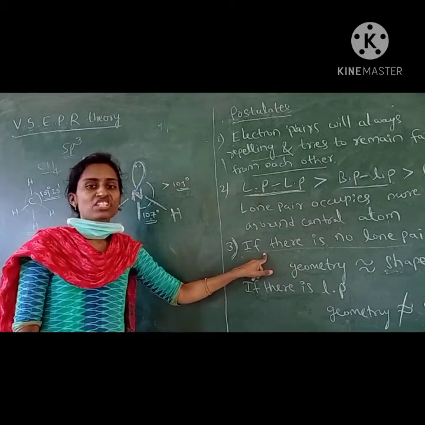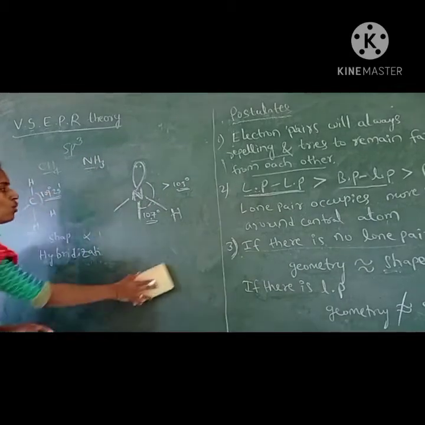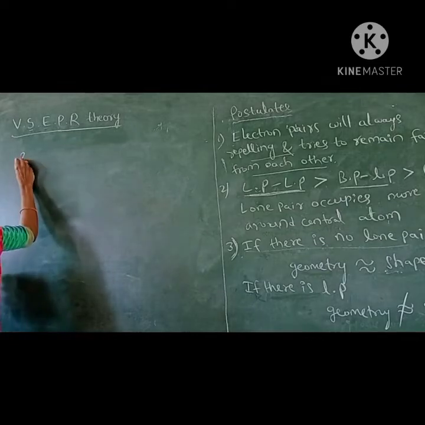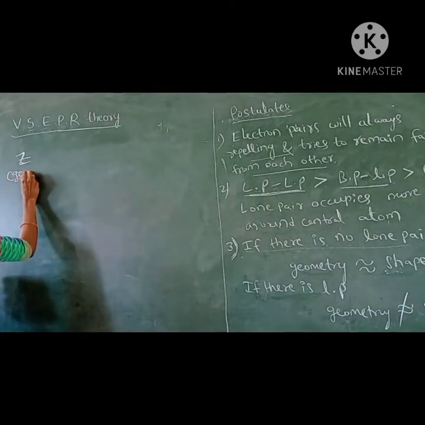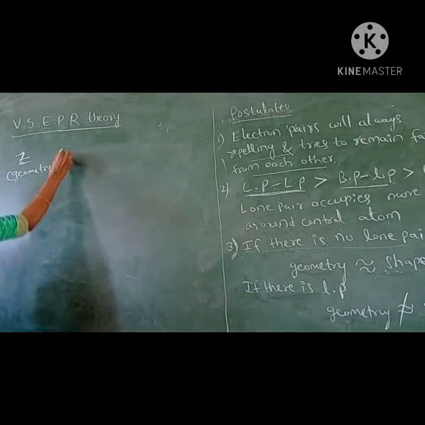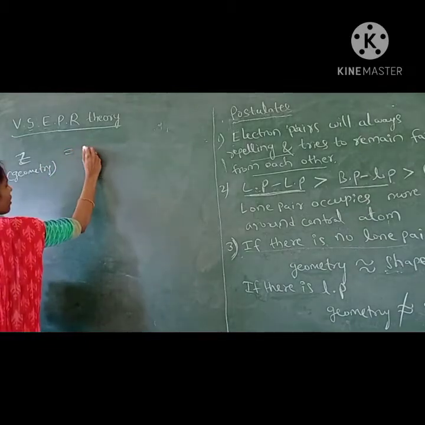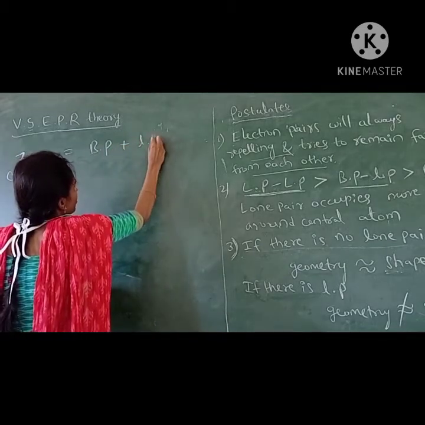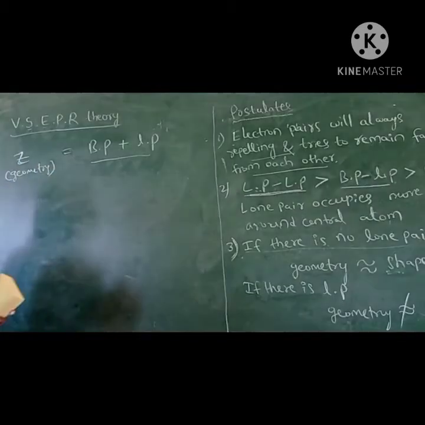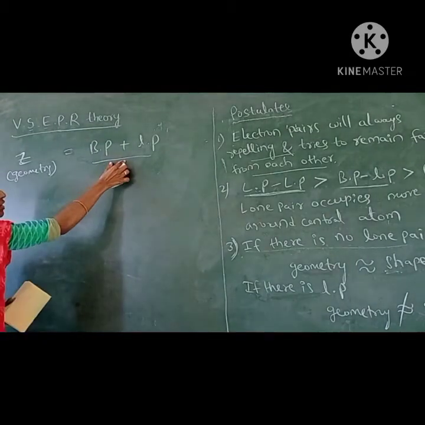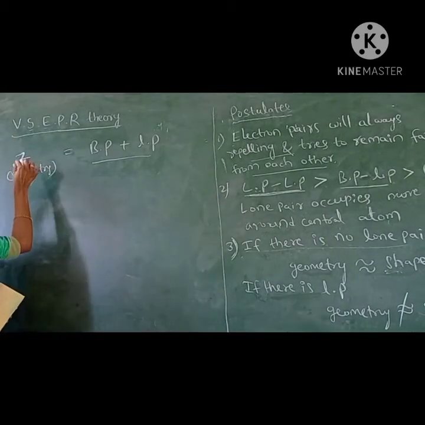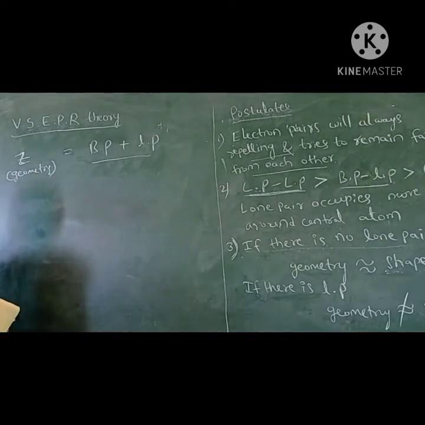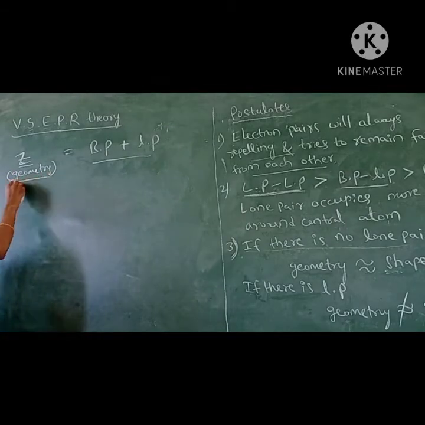So let us see the first condition: if there is no lone pair. Here Z predicts the geometry. We have already seen in the last video that Z means bond pair plus lone pair. So this value gives the geometry; if the Z value is 2, the geometry will be linear, like that. So here Z is the prediction of geometry.